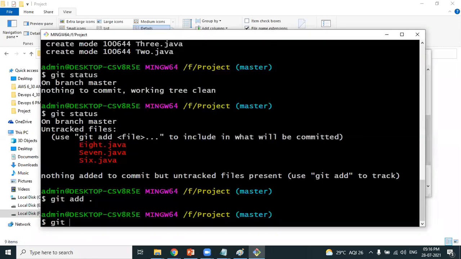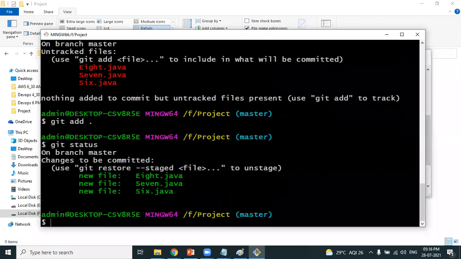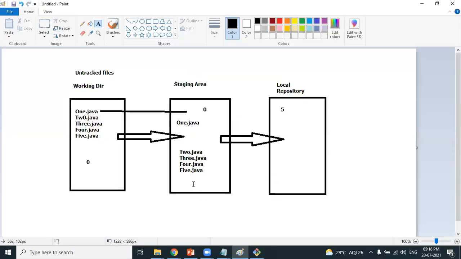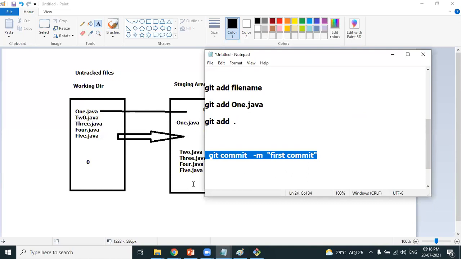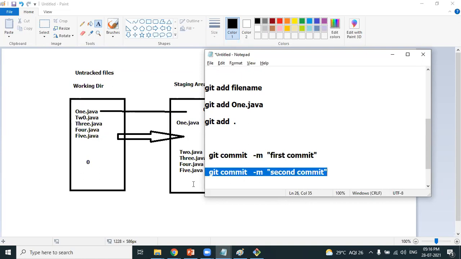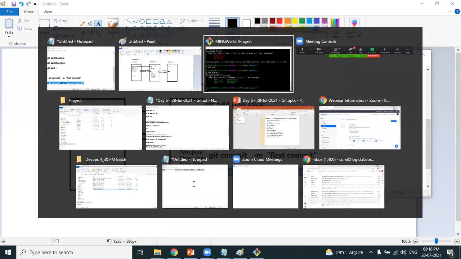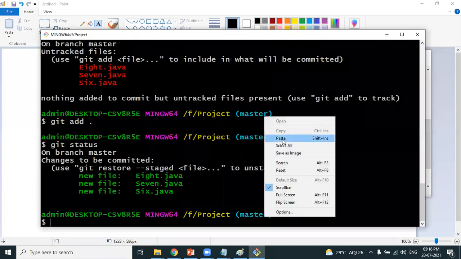Yes. How can we confirm? Can it be verified? Yeah, with the git status command. Staged files are shown in green color. Yes. Now the next responsibility is to move to the local repository. What is the command used? It is git commit. Every commit should have a message. So this time, as I'm doing it for the second time, I'm writing it as second commit. The commit message can be anything, that's not a problem. So this is all the developer's responsibility.